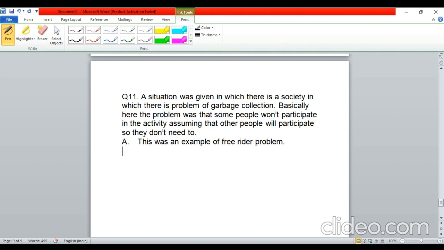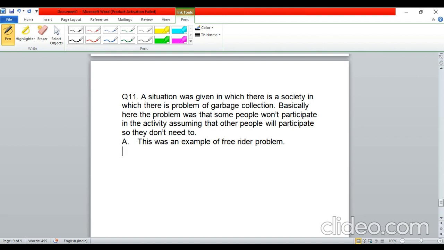So question number 11. This was a theoretical question, and I could not remember the exact question. There was a big paragraph, and then there were four options. Basically, the gist of this question was that there was a society, and that society was facing the problem of garbage collection. So they devised some method through which the garbage will be collected, but there was this problem of voluntary participation. That is, it was not compulsory for the people to participate in this solution, whatever solution the society proposed.